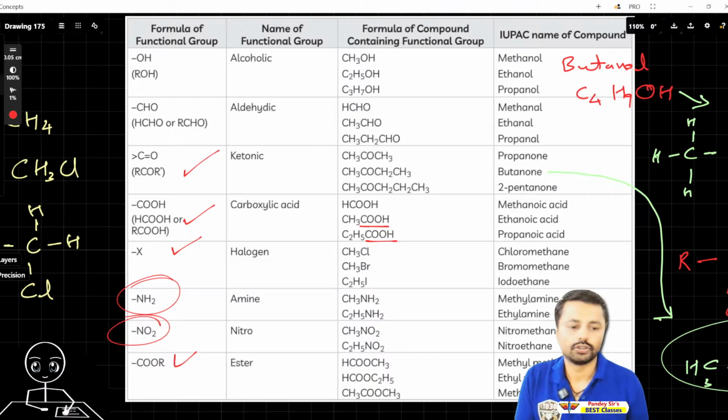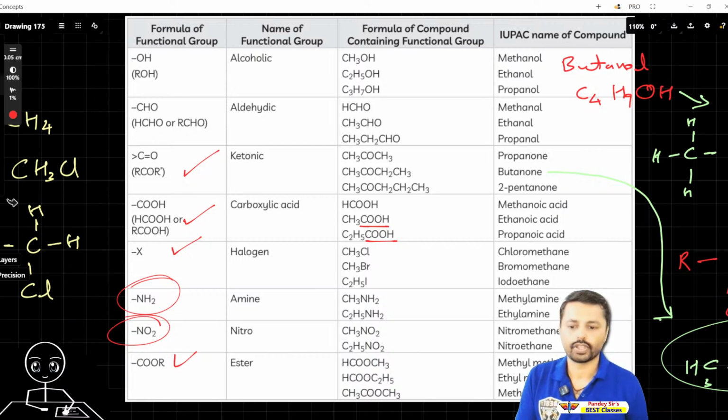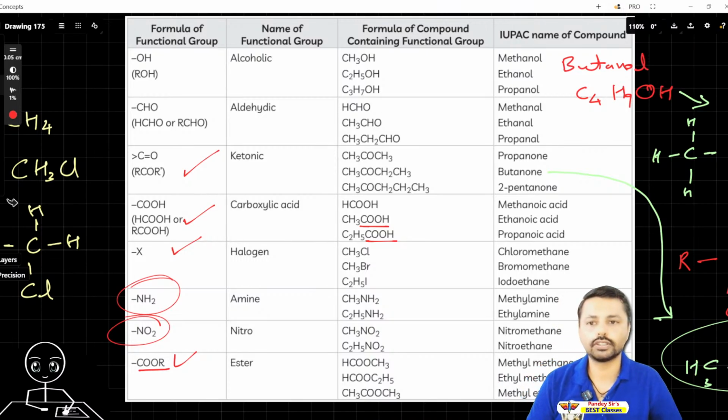So ester. In ester, it will be RCOOR. This is the functional group in the ester. The double bond will be there, and then again one alkyl group will be there. That is the difference. For example, here you see COOCH3. So this is ester. In ester, you will always have this functional group. So methyl methanoate, ethyl ethanoate. They will ask the properties of the ester. Did you get that now?